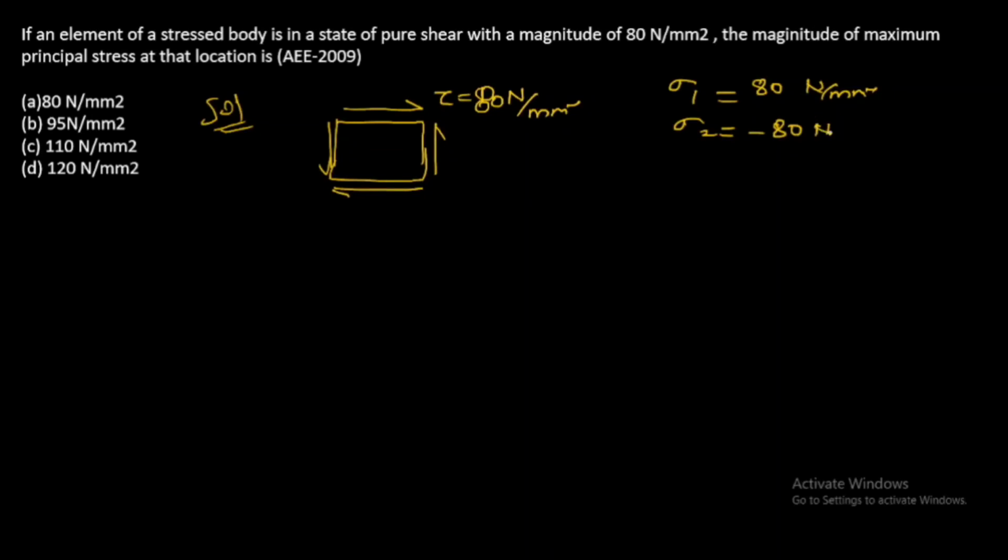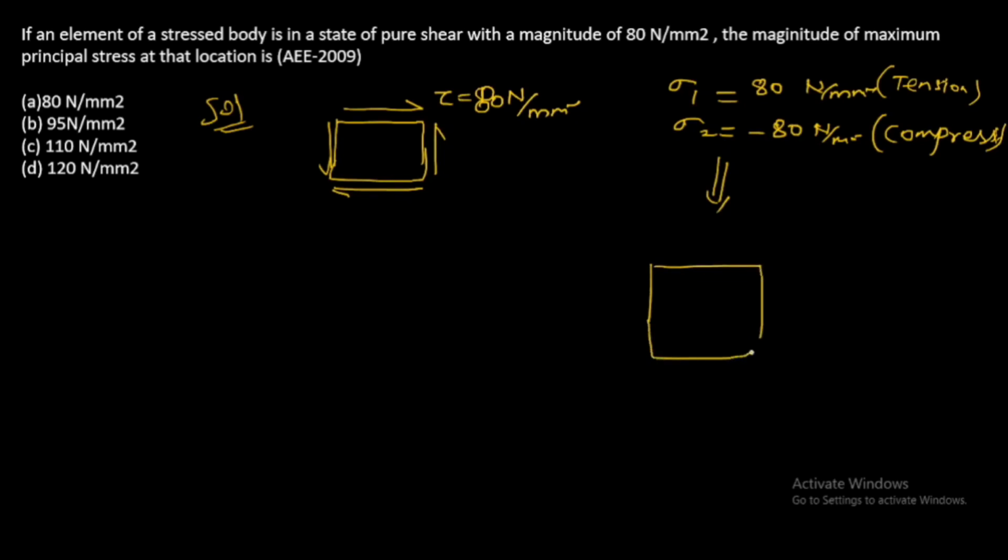This produces tension and this produces compression. So let's see how it will be diagrammatically. The block is in pure shear condition.